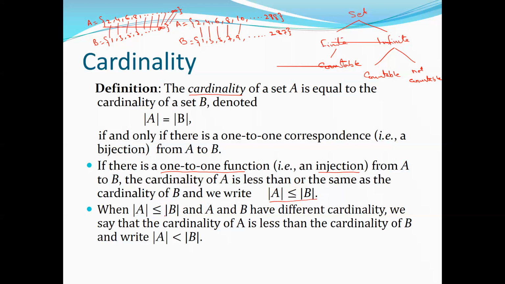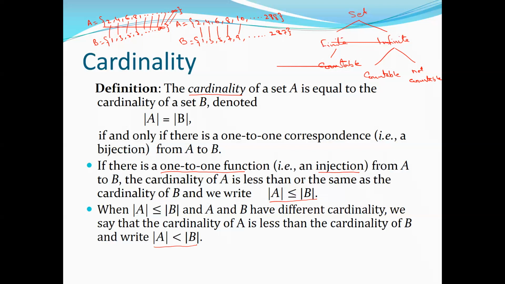When the cardinality of A is less than or equal to that of B, and A and B have different cardinalities, we say that the cardinality of A is less than the cardinality of B, and we write it in this manner. So it should be very clear after this slide that a set may be finite, or a set may be infinite. If the set is finite, it is countable. If the set is infinite, it may be countable, or it may not be countable. How it is countable, we are going to discuss in this video lecture, right?